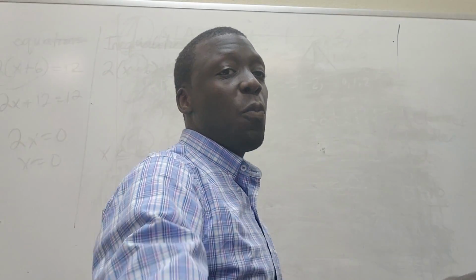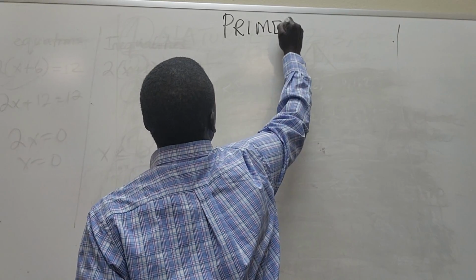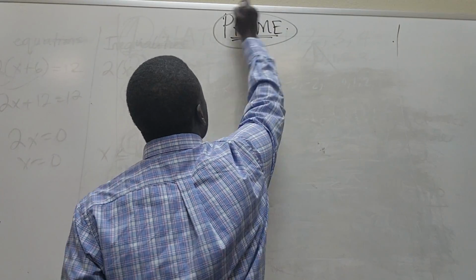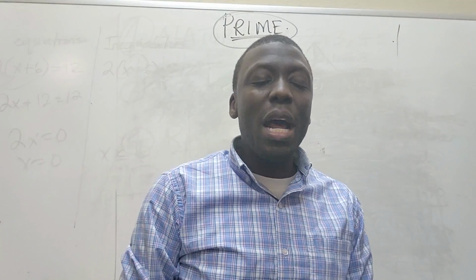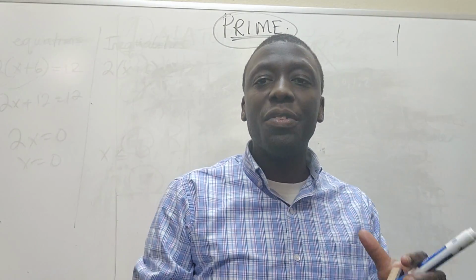Okay, so now we're going to look at prime numbers. Okay, so what are prime numbers? Prime numbers are numbers that can only be divided by themselves and 1.